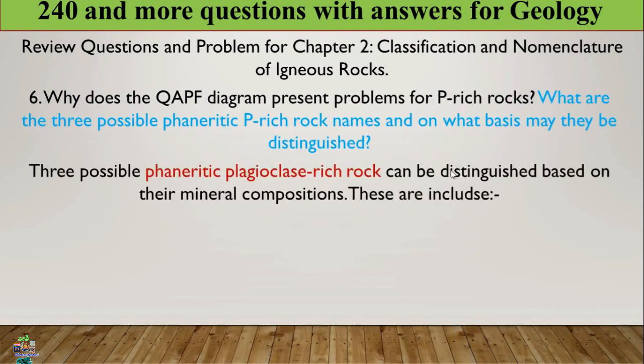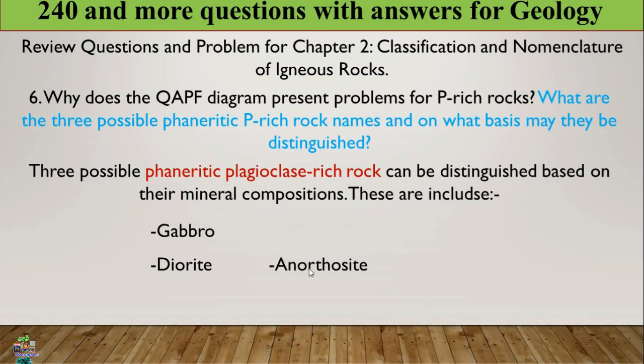What are the three phaneritic, or coarse-grained, P-rich rocks? The three possible phaneritic plagioclase-rich rocks can be distinguished based on their mineral composition. These include gabbro, diorite, and anorthosite.